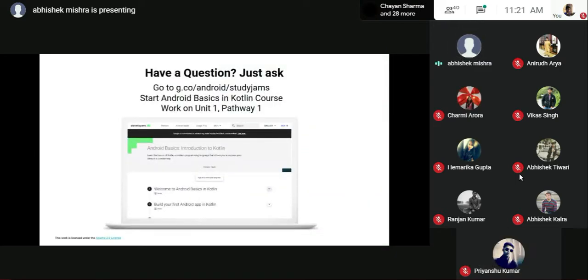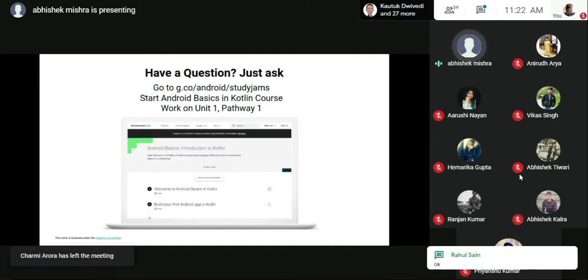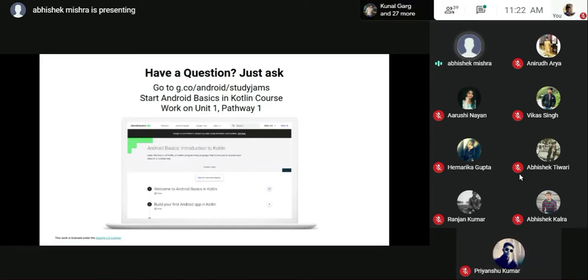Do we have to register? Just a second, I couldn't read that one. I'll have a check. Do we need to register with the same account we provided in this session? No, not necessary. Just keep track of which account you're using so that you have the badges and everything in sync. As of right now, if any one of you has any other doubt, please ask.